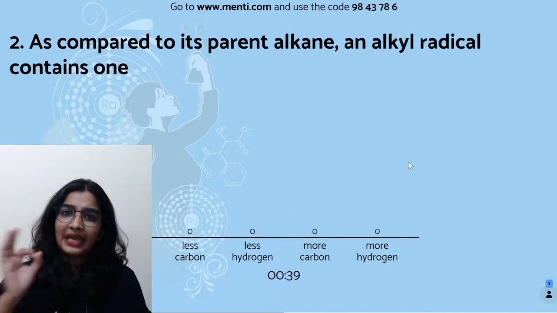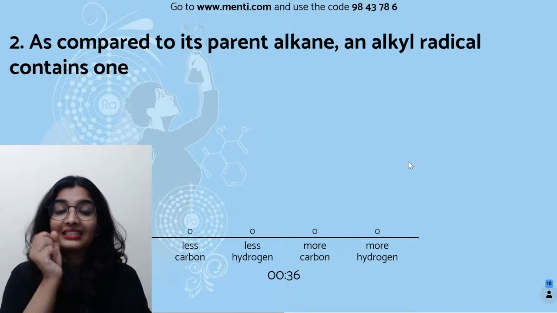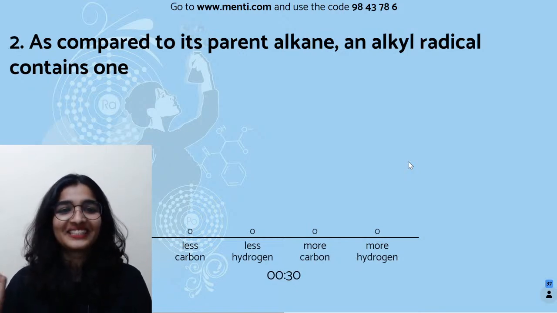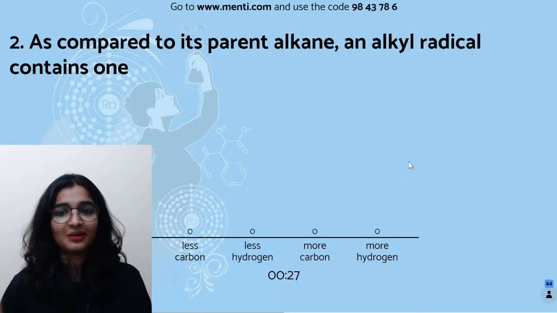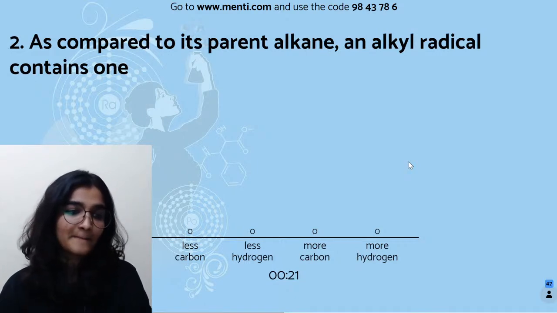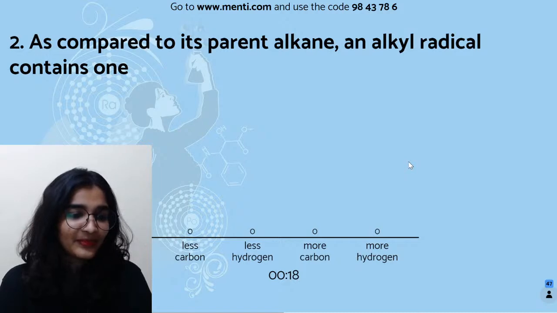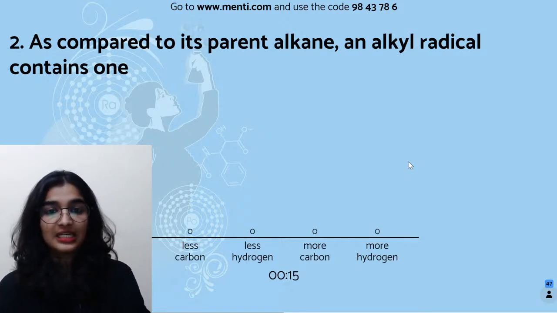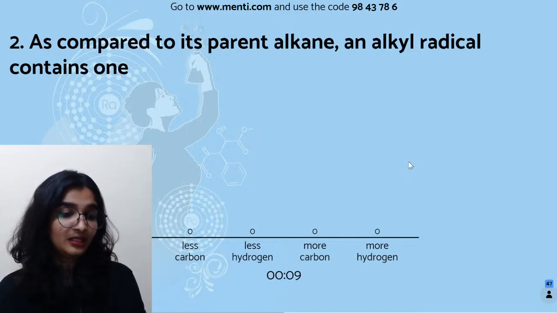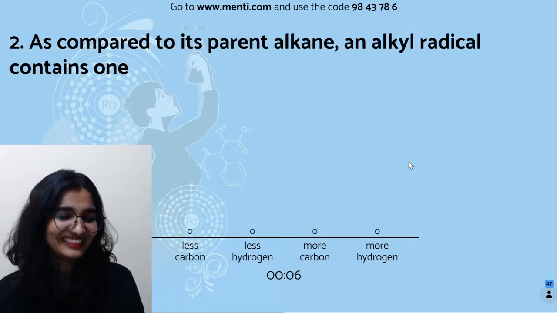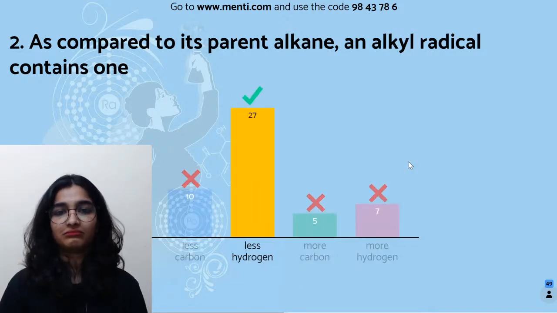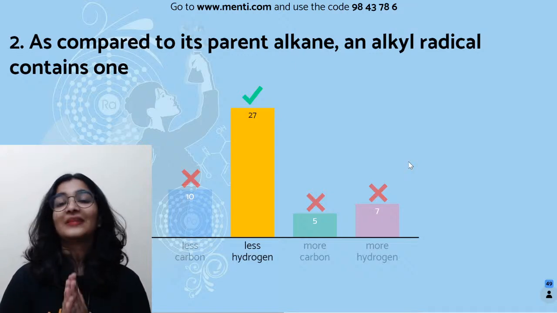As compared to its parent alkane, an alkyl radical contains, one less carbon, less hydrogen, more carbon, more hydrogen. This is an easy question.